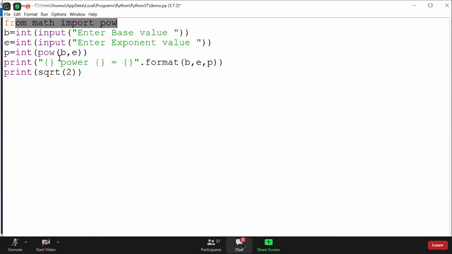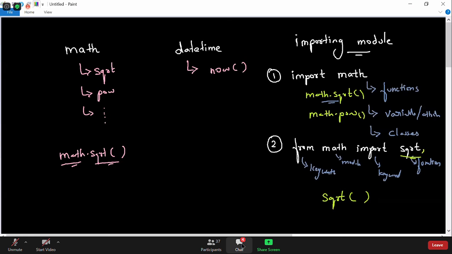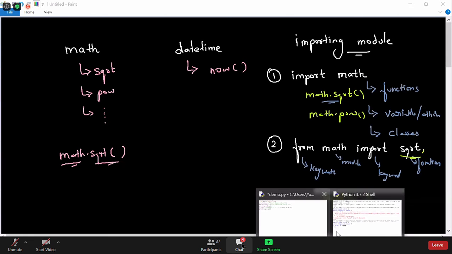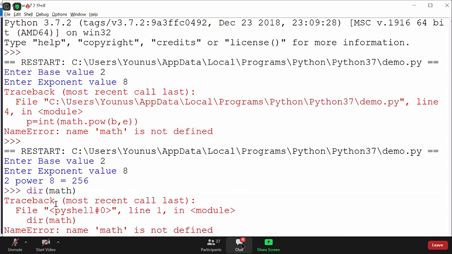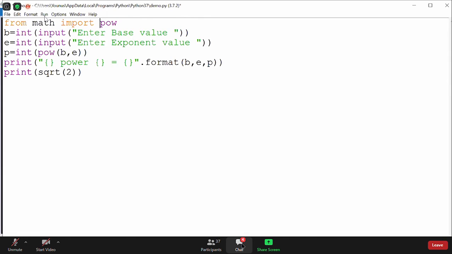Very good. So how do we know whether the power function belongs to math? One way is the documentation provided by the Python people. The other way is you need to do dir, not help. You need to do dir on the math module. If you want to check what the module contains, you always have to do dir. I have already shown you this. As I have not imported it, it's giving me an error. But let me show you now.